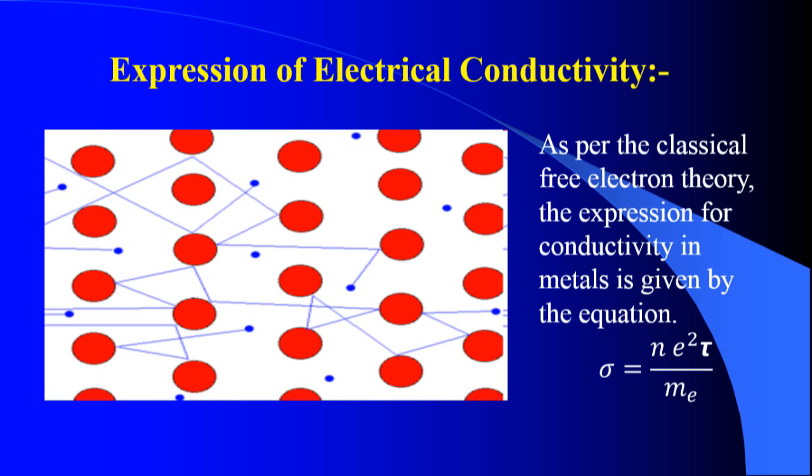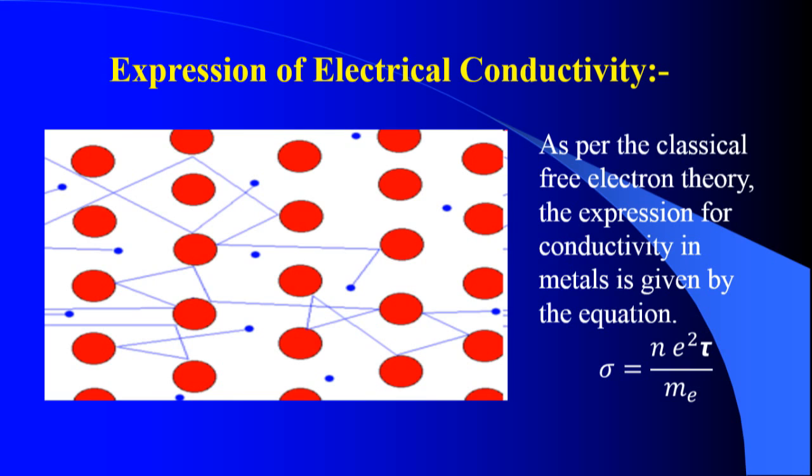The expression is sigma equals Ne square tau by Me, where sigma stands for the electrical conductivity of the respective metal, N stands for the concentration of electrons in the metal, e is the charge of the electron, tau is the mean collision time, and Me is the rest mass of the electron. This is the main equation given by Drude and Lorentz to explain the electrical conductivity of metals. It explains some part of the property, but it fails to account for some of the quantum mechanical behavior related to electrical conductivity of metals.